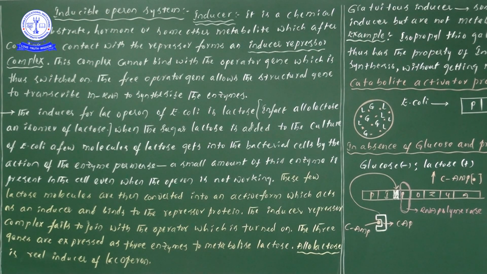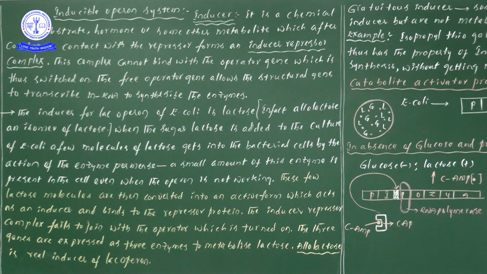Now one point, listen carefully. Up to here it was normal; now note this point: allolactose is the real inducer of the lac operon. One more time, allolactose is the real inducer of the lac operon. The lactose, in the presence of the beta galactosidase enzyme, will be converted into allolactose.